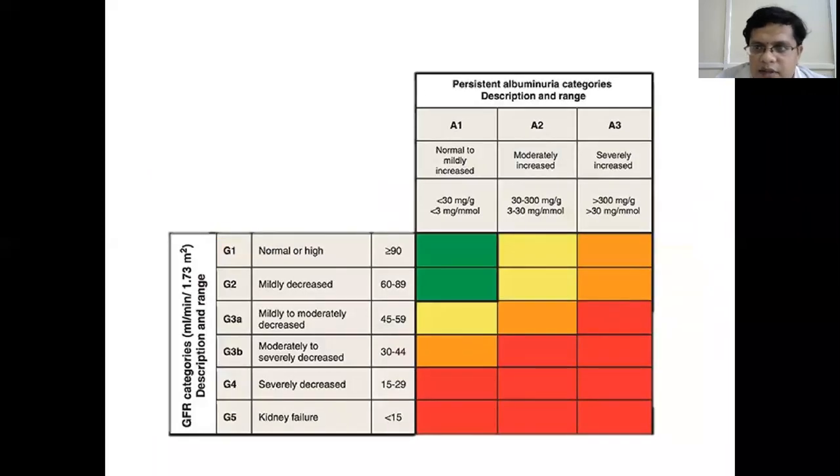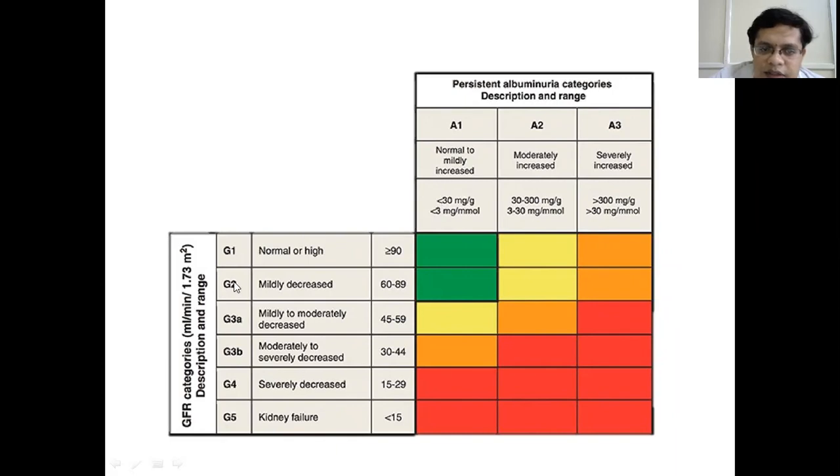Depending on the presence of albuminuria, these stages of CKD are again classified as A1, A2 and A3. If there is less than 30 milligrams per gram of excretion of albumin, it is called A1. If there is 30 to 300 milligrams per gram, it is called A2, and more than 300 it is A3. This 30 to 300 is also called microalbuminuria stage, and more than 300 is called macroalbuminuria.